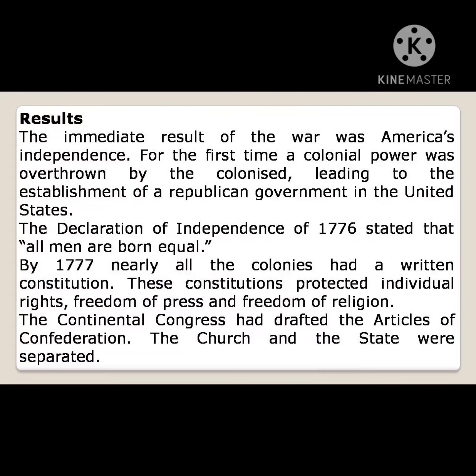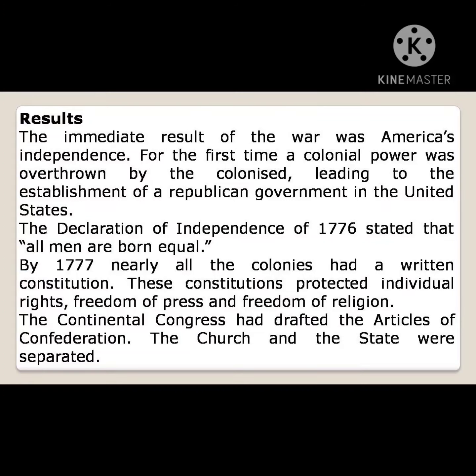And the second point, the Declaration of Independence of 1776 stated that all men are born equal. By 1777, nearly all the colonies had a written constitution.